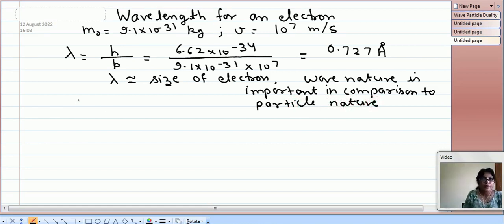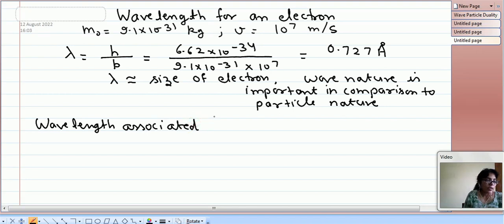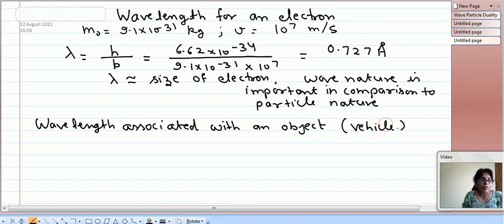And now let us calculate again the wavelength associated with an object or vehicle where the mass is equal to 1000 kg, and velocity is 80 kilometer per hour.